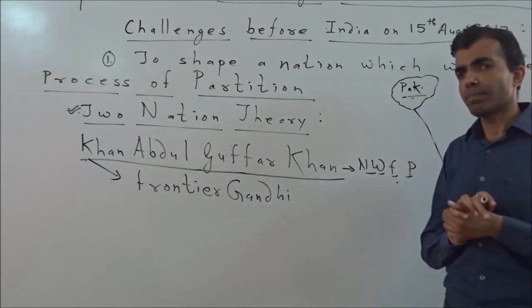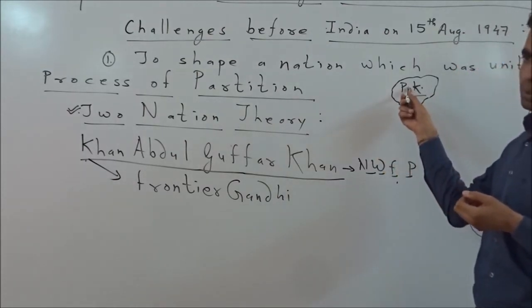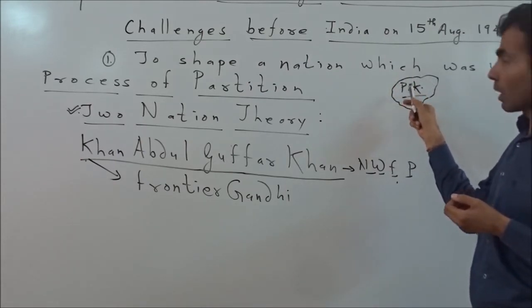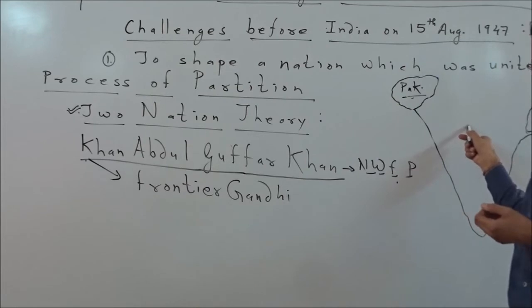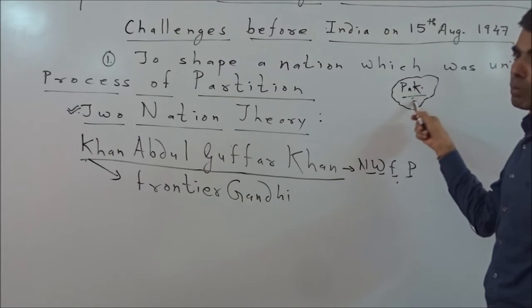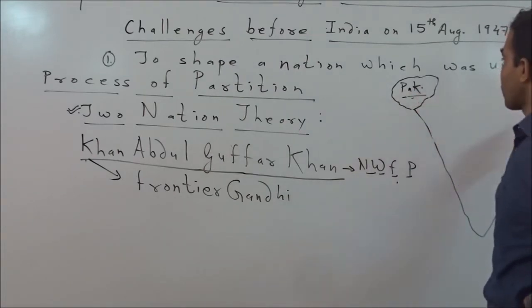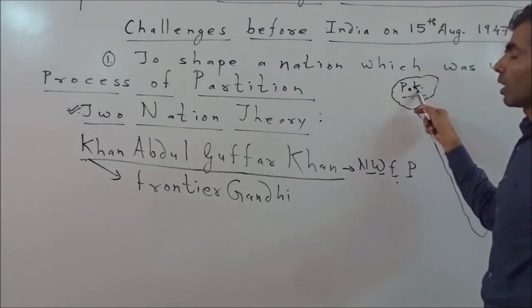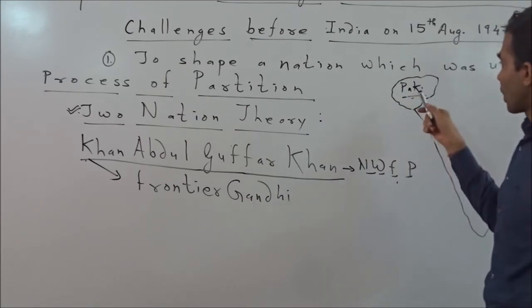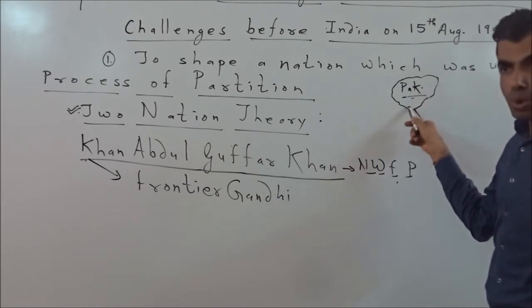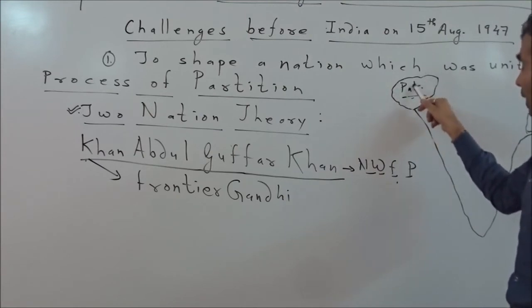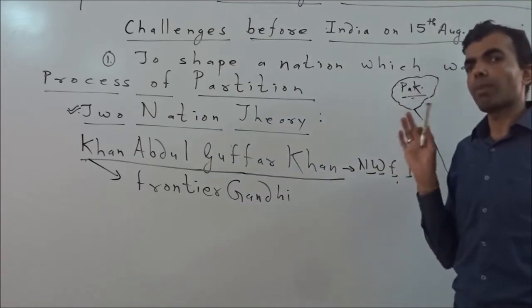What would be happening? Definitely they would be troubled by the Muslims, because now they would consider this area as their land. They would be troubling the Hindus to go to Hindustan. So they started attacking the non-Muslim populations who had been living in the newly created Pakistan. Is it okay? So Hindus, Sindhis, Buddhists who had been living in West Pakistan or East Pakistan were being troubled by the Muslims.